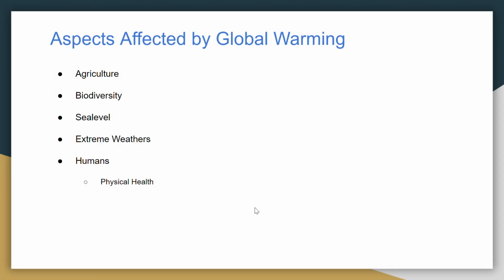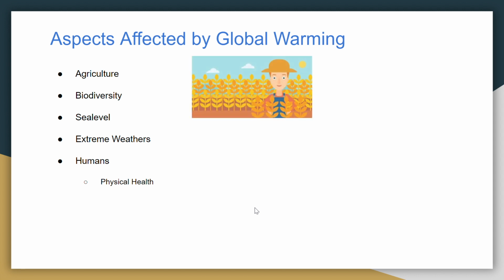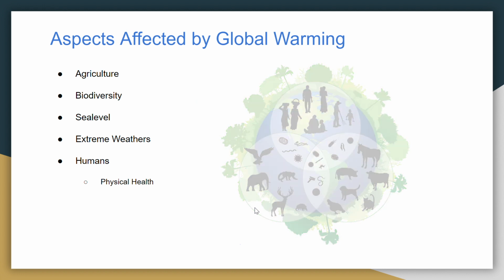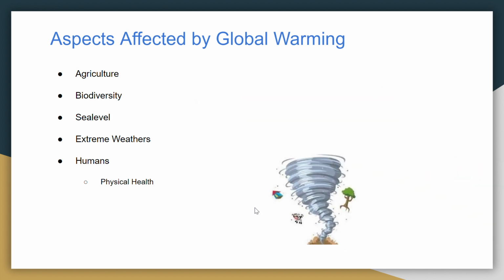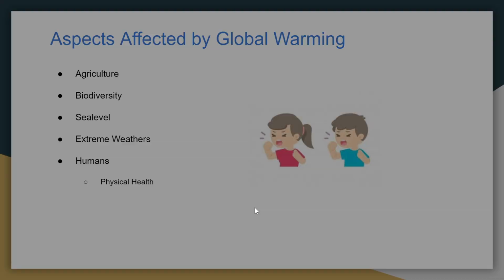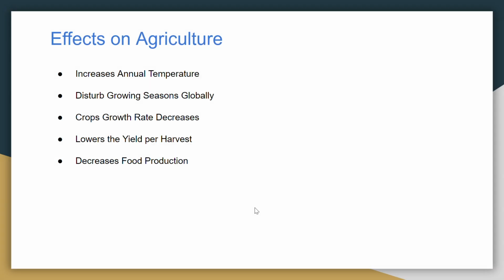We're going to split the topics into different aspects of how it has affected us. So we are going to start off with agriculture, and then biodiversity, sea levels, extreme weather, and to us humans, especially with the physical health aspects. We're going to start with agriculture.